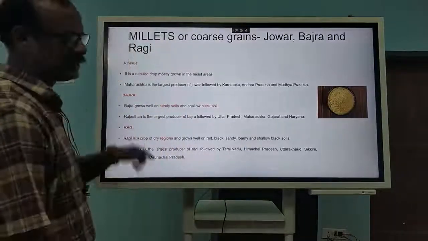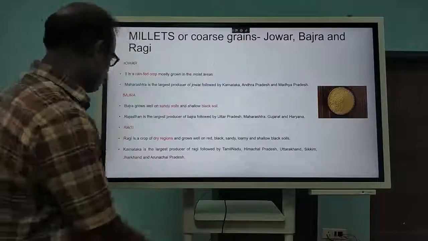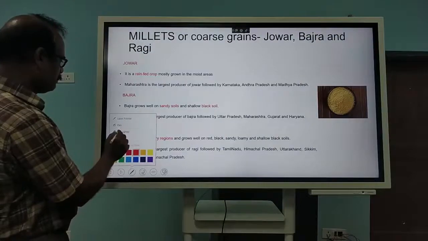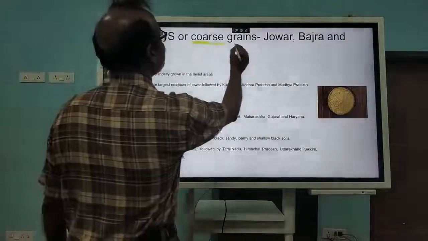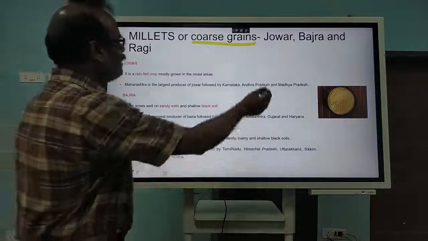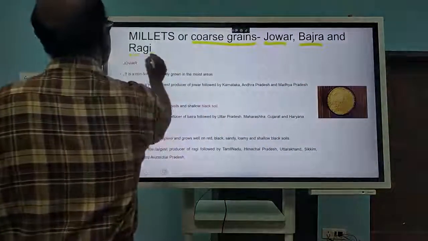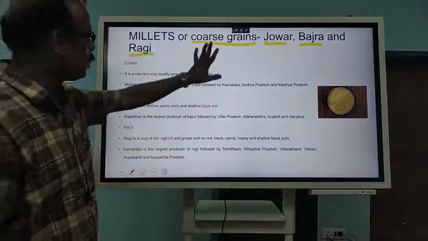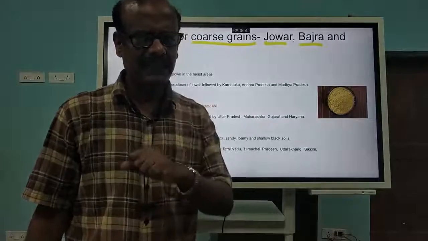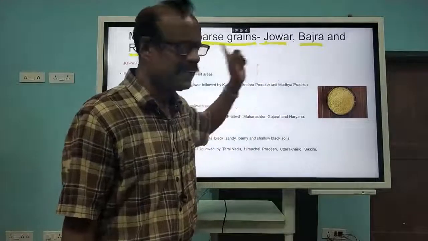Then comes millets. Millets are also called coarse grain. Coarse grain is the name for millets. Three crops come under it: jowar, bajra, and ragi. These are the three crops which are together called millets. Sometimes CBSE may ask, write the climatic conditions required for the growth of millets. So immediately you have to write about jowar, bajra, and ragi.